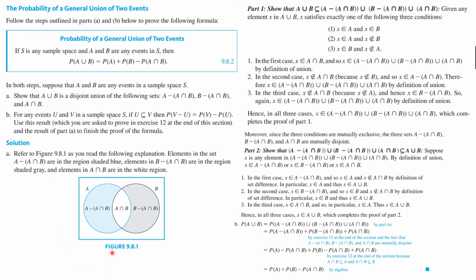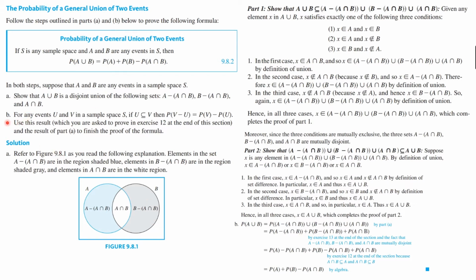Now if we look down at this picture, it really is obvious that that's the case, because A union B would be everything inside of the two circles. This is one of the sets. That's everything in A that's not in A intersect B. This is everything that's in A intersect B, and this is everything that's B minus A intersect B. Now we go through an argument here showing that that is equal, but I'm also going to suggest you could just appeal to the diagram and conclude that yes, that is the case.